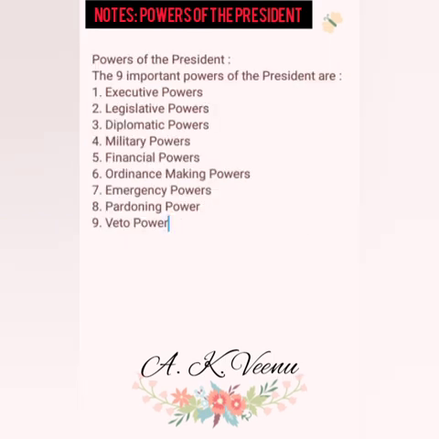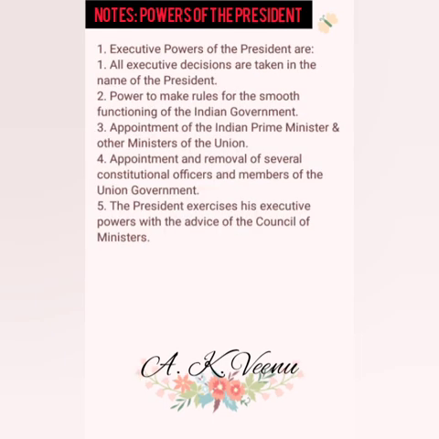Powers of the President. The 9 important powers of the President are executive, legislative, diplomatic, military, financial, ordinance-making powers, emergency, pardoning, and veto power. Executive powers of the President are: all executive decisions are taken in the name of the President.